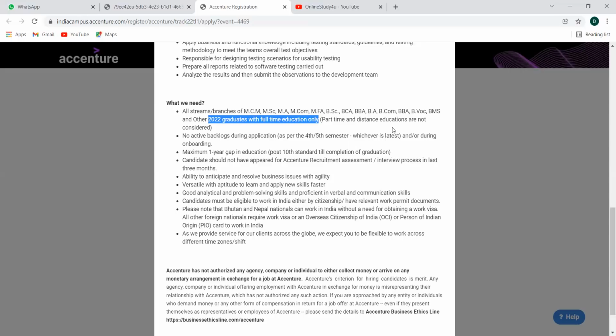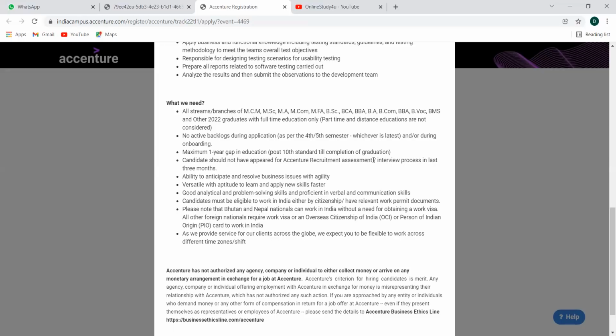And no part-time and distance education will be considered. No active backlogs during the application, as per the 4th or 5th semester, whichever is the latest, or during onboarding. Now, maximum 1 year gap in education post 10th standard till completion of graduation. That is, you should not have any gaps, but if you have 1 year of gap between 10th standard and graduation beginning, then it's fine.